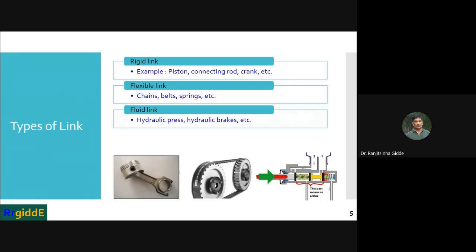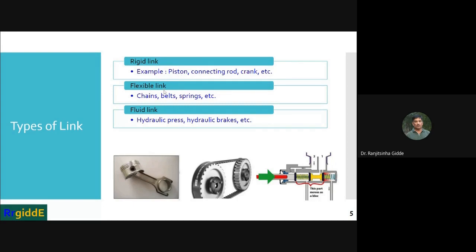Examples of rigid links are the piston, connecting rod, and crank. So this one is the connecting rod, this is the piston, and whatever this big end is, it is mounted on the crankshaft. These are examples of the rigid link.